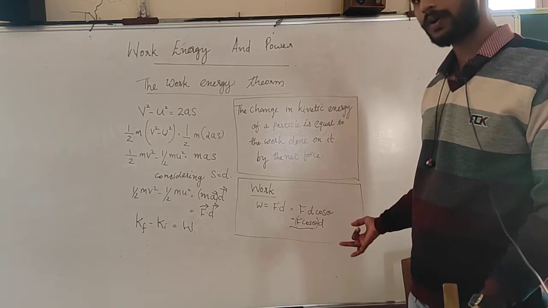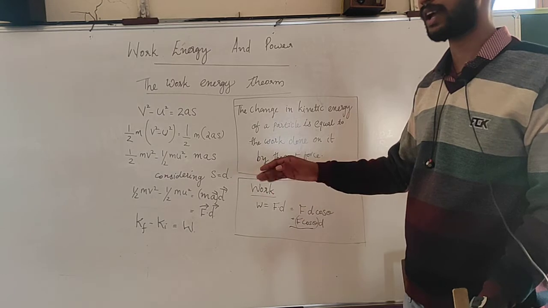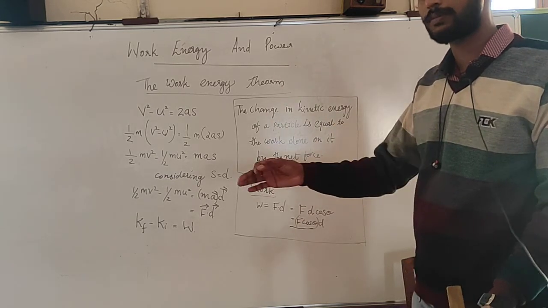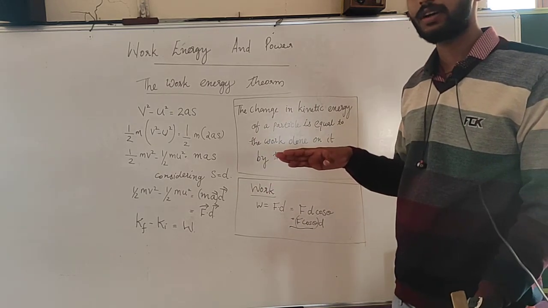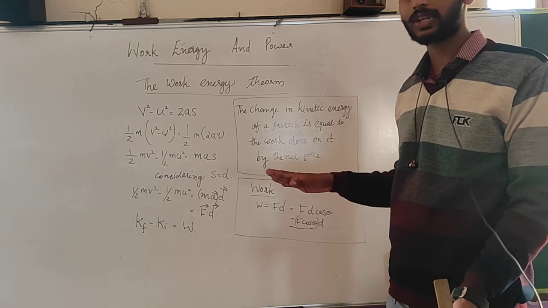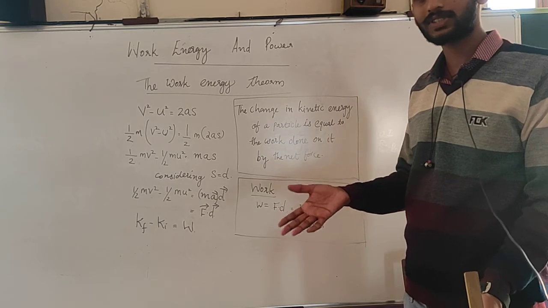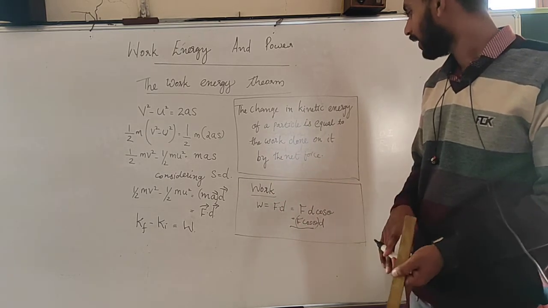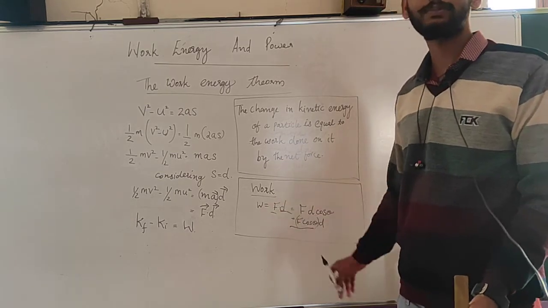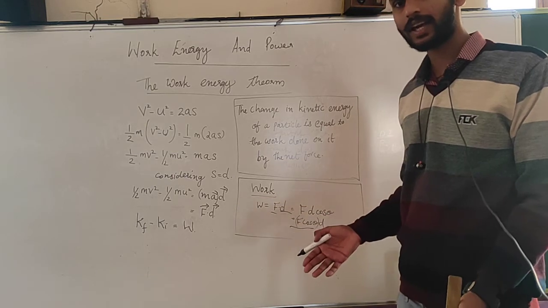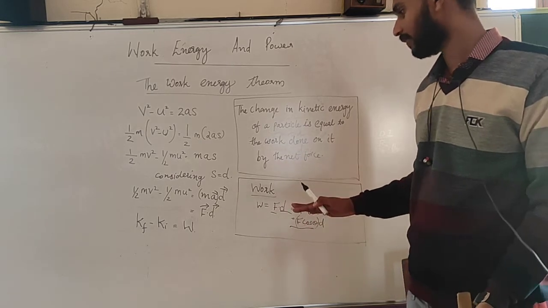Now, the next one: the displacement happens, but there is no action of force. If you consider a smooth inclined plane, or even a horizontal plane, and you keep something upon it, and there is no friction acting, it will slightly move. That means there is no force acting, but the displacement is still happening. Hence, in F dot d, the displacement is there, the force is 0, so the work will be equal to 0. In such cases also the work done will be 0.